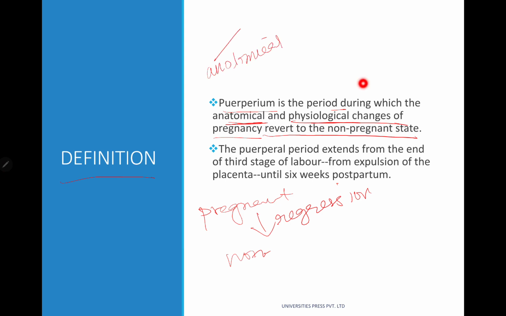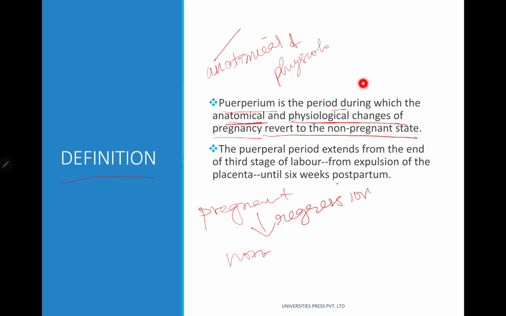All the anatomical as well as physiological changes of pregnancy are going to regress into a non-pregnant state, and this period of regression is known as puerperium.